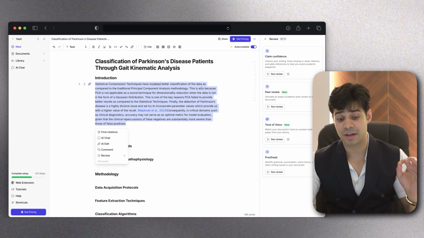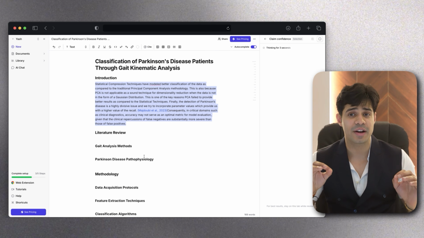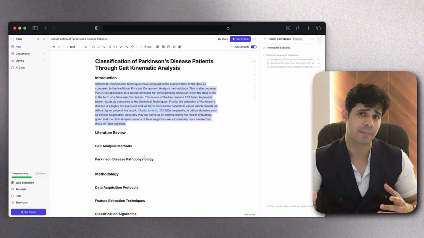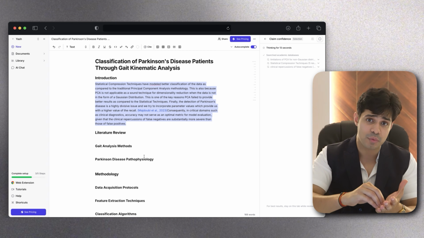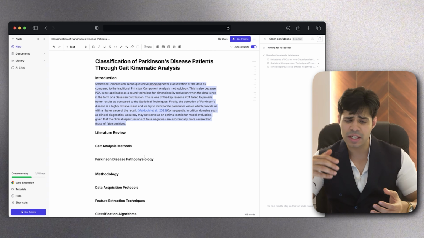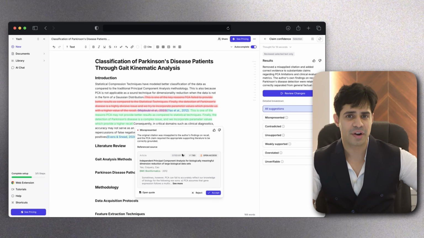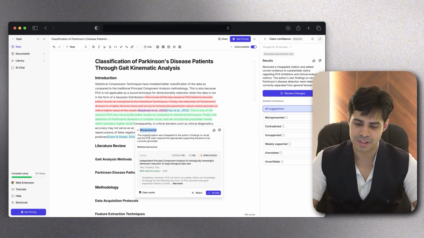Another feature of Jenny that I really like is this review feature where I can click on claim confidence, and this is a very in-depth review where Jenny will go ahead and understand what kind of claims I am making in this paper. Are those claims even substantiated? Do we need to add some references, some citations, or do we need to fix the grammar somewhere? Everything is going to be available over here. So it's like a friend who's an expert PhD helping you write your research paper. So right over here, as you can see, this is misrepresented. It tells you the original citation was misapplied.